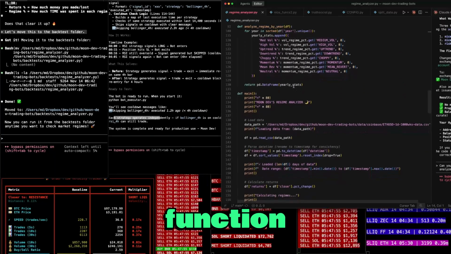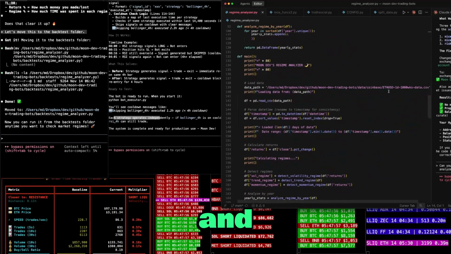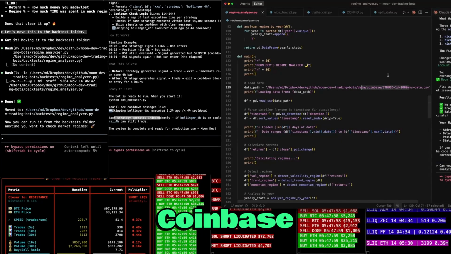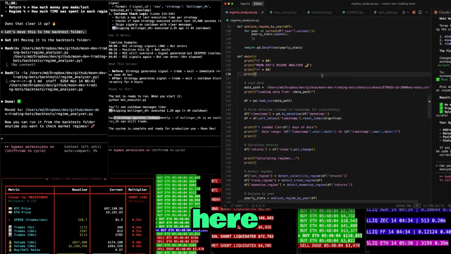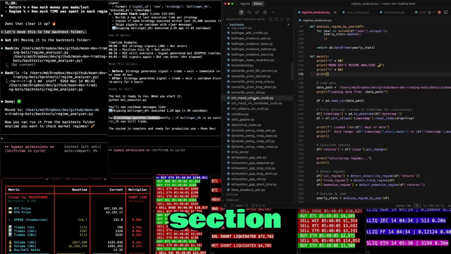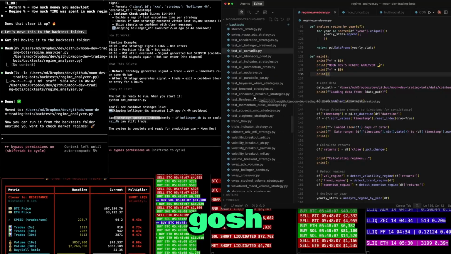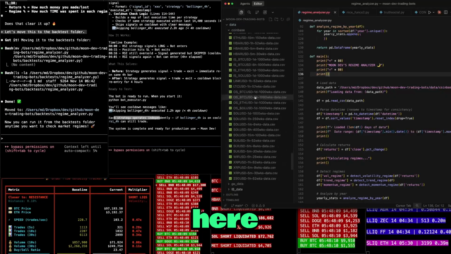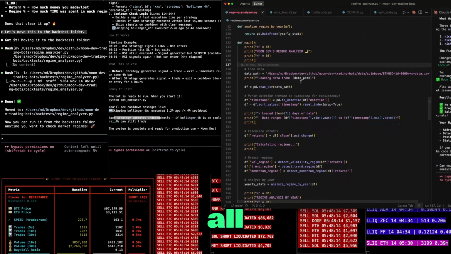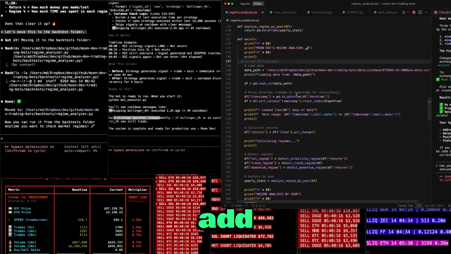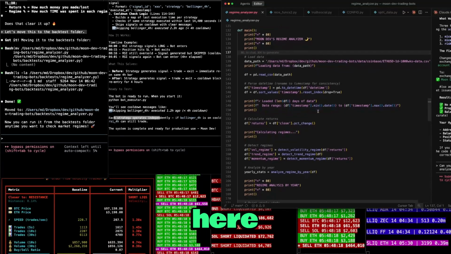And then here's the main function. And you're going to need some data. I just use Coinbase. If you're in the bootcamp, you already have the data file. It's right here. It's in the data section. Where is it? Gosh, there's a lot of fire up in here. A lot of fire. Coinbase data right there. Boom. You got all the data. Add it to pandas here.